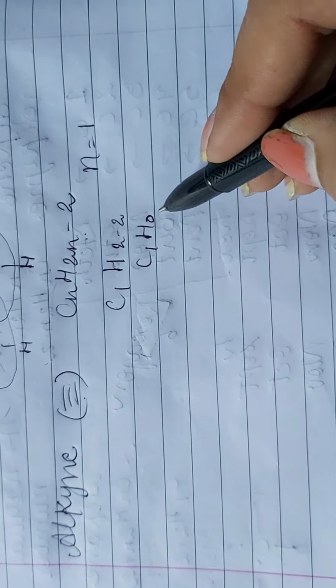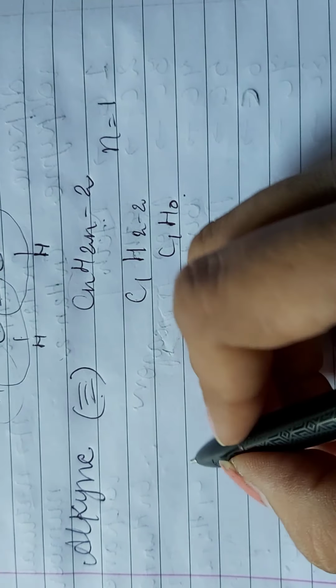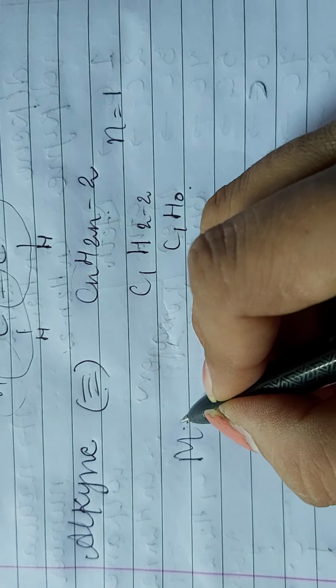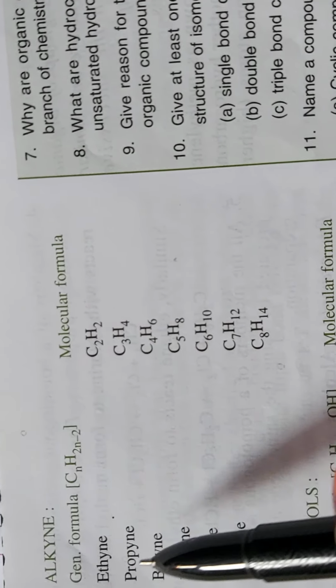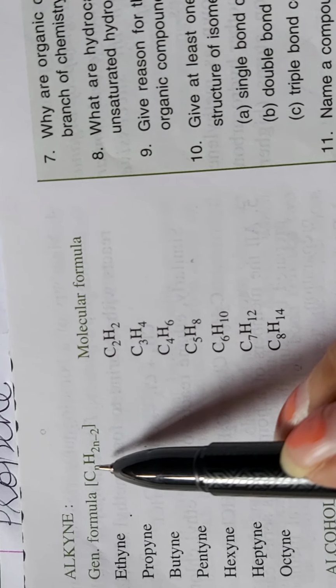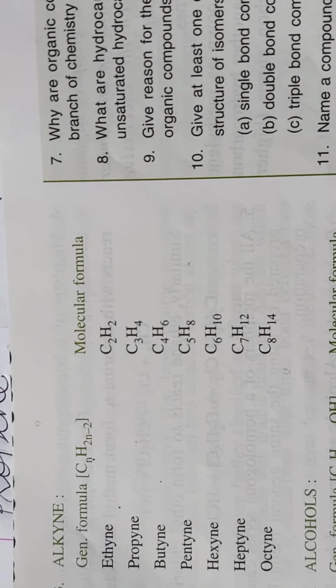If zero hydrogen is there, only carbon will have its valence electrons with whom it can share its electrons. So methane will not exist. It also starts from ethyne, then propyne, then butane. You can fill the value of n. You can start it from 2, 3, 4 and so on.